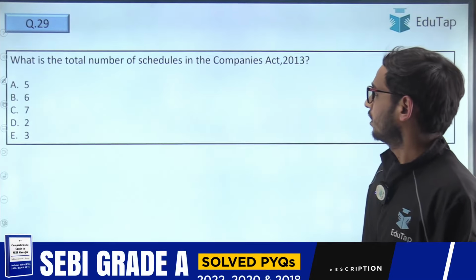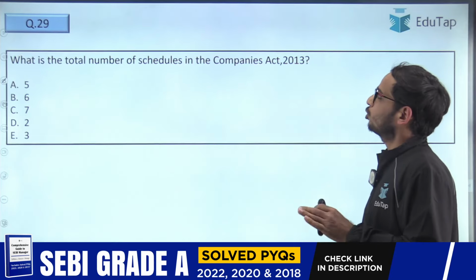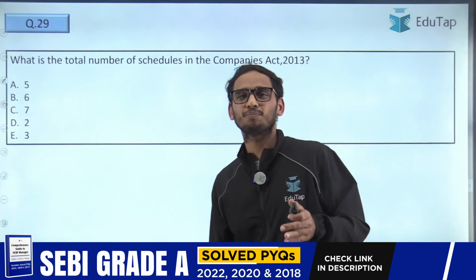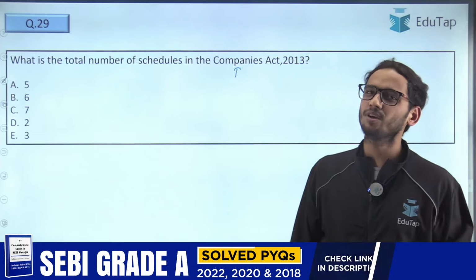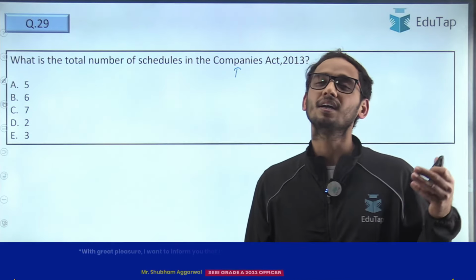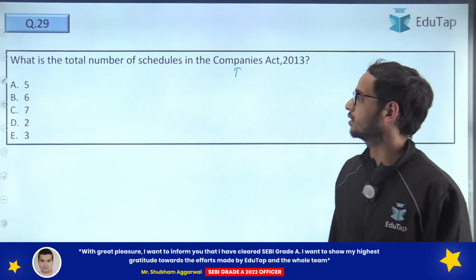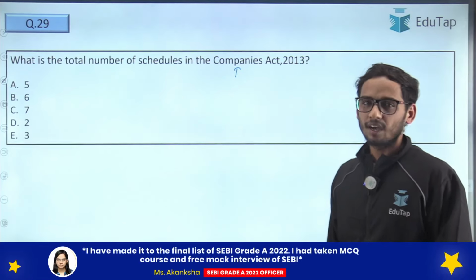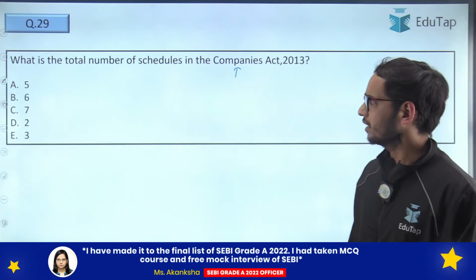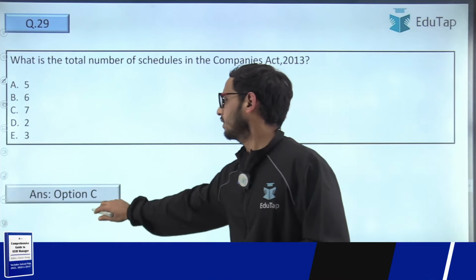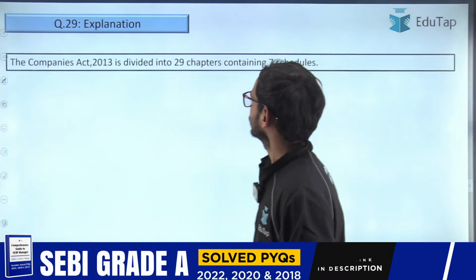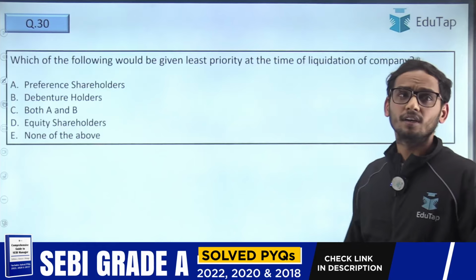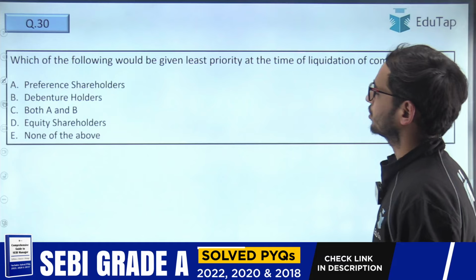Okay, 29th question. What is the total number of schedules in the Companies Act 2013? So a complete theoretical question. No need to worry if you don't know this answer, because it is not a concept based question, it is a theoretical question. The Companies Act has basically 7 schedules and 29 chapters, I guess, in total, right? So the answer is option number C, 7. It has 29 chapters, and it contains 7 schedules as well.